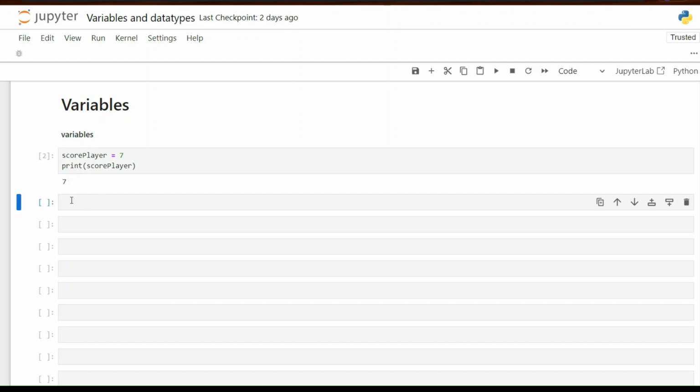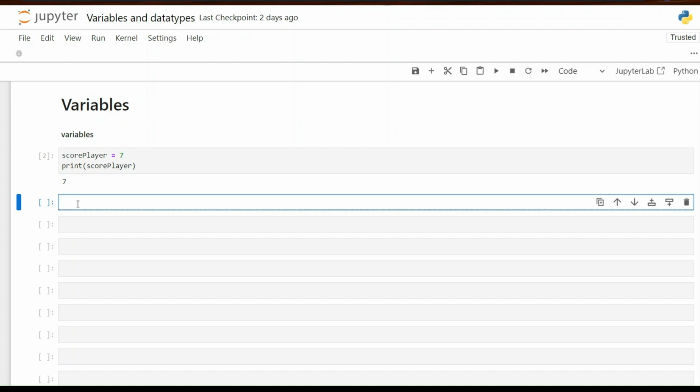Now the question is, does a variable only hold integers or different other data types? Data types is the second topic that we'll be getting onto. But before that, I'll give you a small hint. If there is a variable, call it player equals. You can even store text inside a variable, and for that you need to give quotation marks this way.